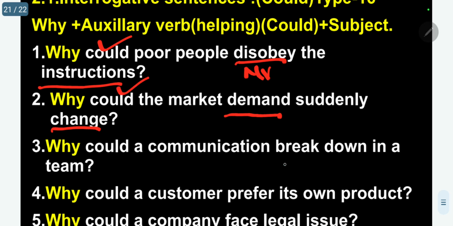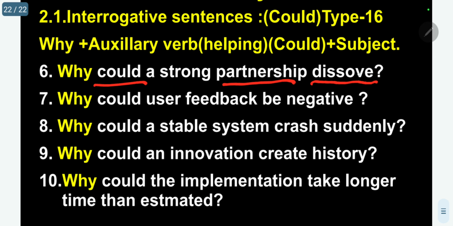Why could a strong partnership dissolve? That means dissolve is the main verb, could is the auxiliary verb. Why could user feedback be negative? Be is the main verb, could is the auxiliary.